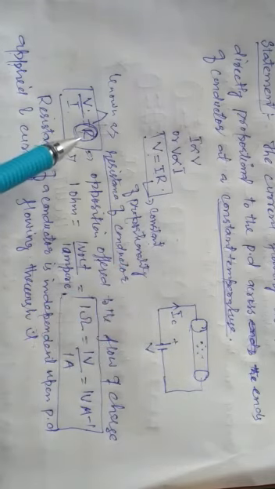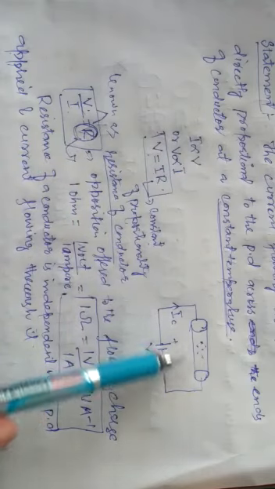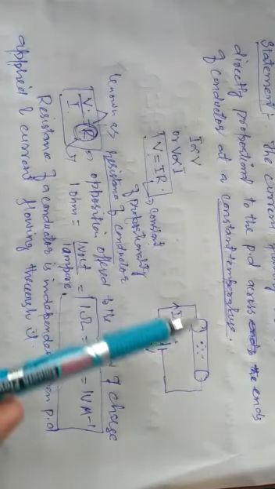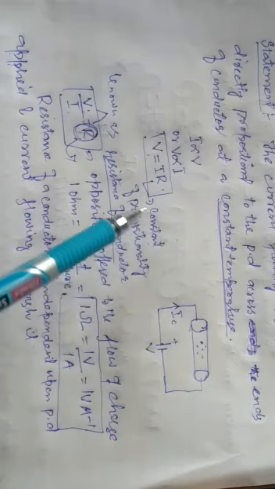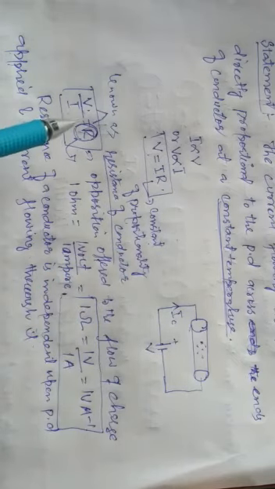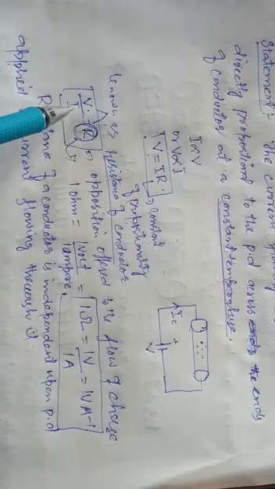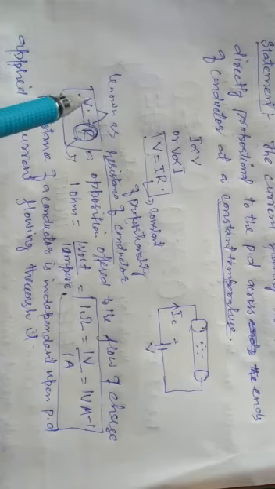So this R is constant for a material. R depends on totally different factors, which you will read in coming lectures. But here the important issue is that R is independent of both. Neither does it depend upon V nor upon I.